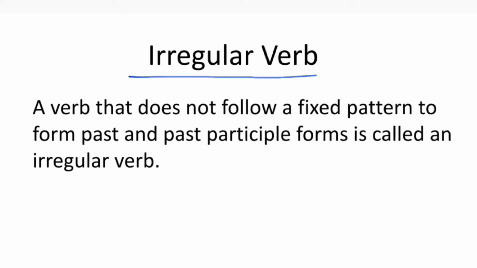Now let me talk about irregular verb. A verb that does not follow a fixed pattern to form past and past participle forms is called an irregular verb. So there is no fixed pattern of irregular verbs. It means in case of an irregular verb, the present form does not take ed, d or ied to form the past or the past participle form.